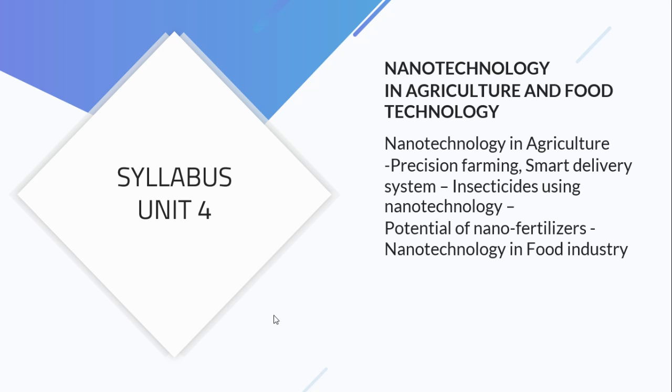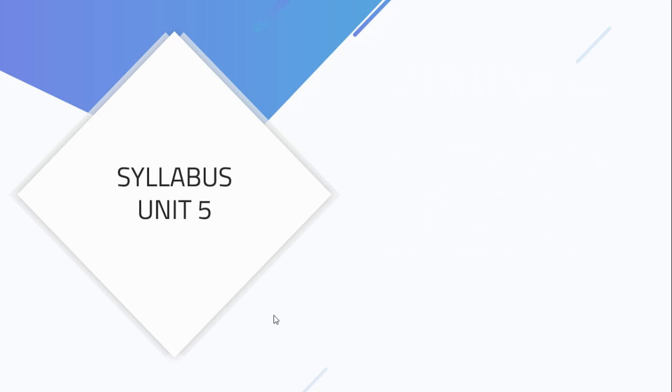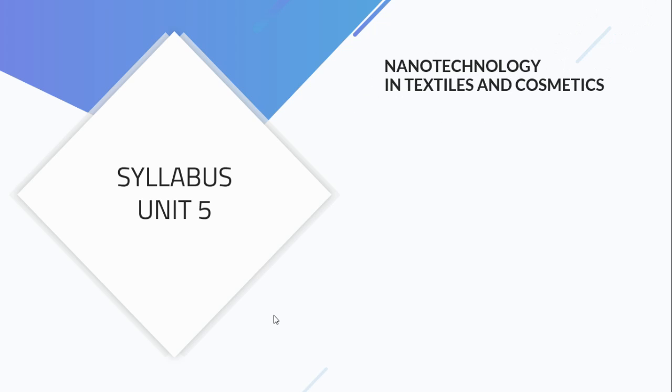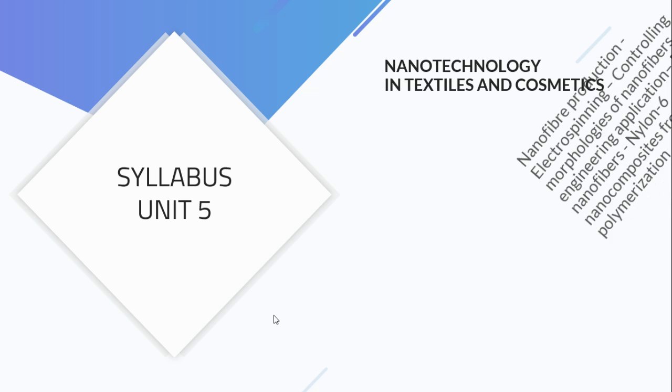In order to make it packetized, what are the things we need to consider? From the industry point of view, what are the things we need to consider? Like this, we will discuss under this topic. And in Unit 5, we will talk about the role of nanotechnology in textile and cosmetics.